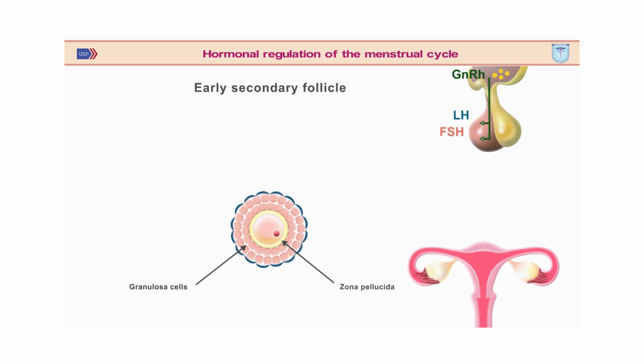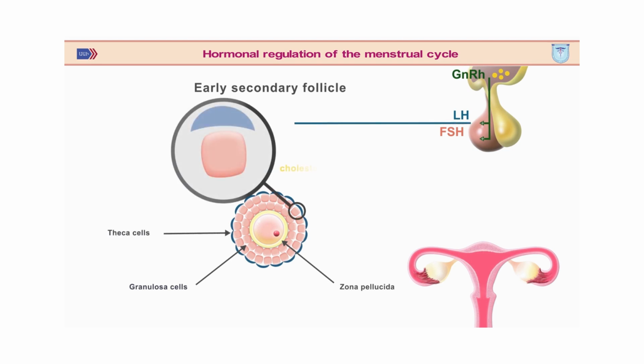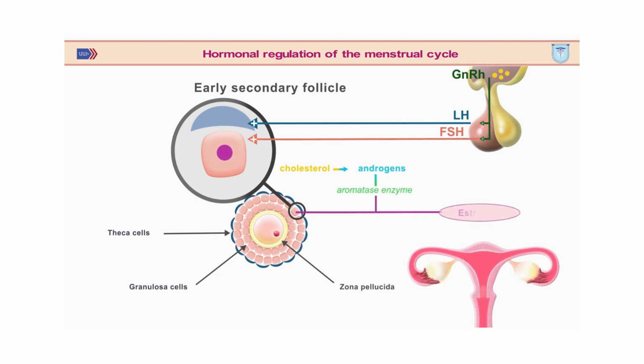Under the influence of FSH, the number of granulosa cells surrounding the oocyte increases, resulting in the epithelium surrounding the oocyte becoming multilayered. The main function of granulosa cells is the synthesis of estrogens. Granulosa cells are surrounded by theca cells. Under the influence of LH, the theca cells synthesize androgens from cholesterol.